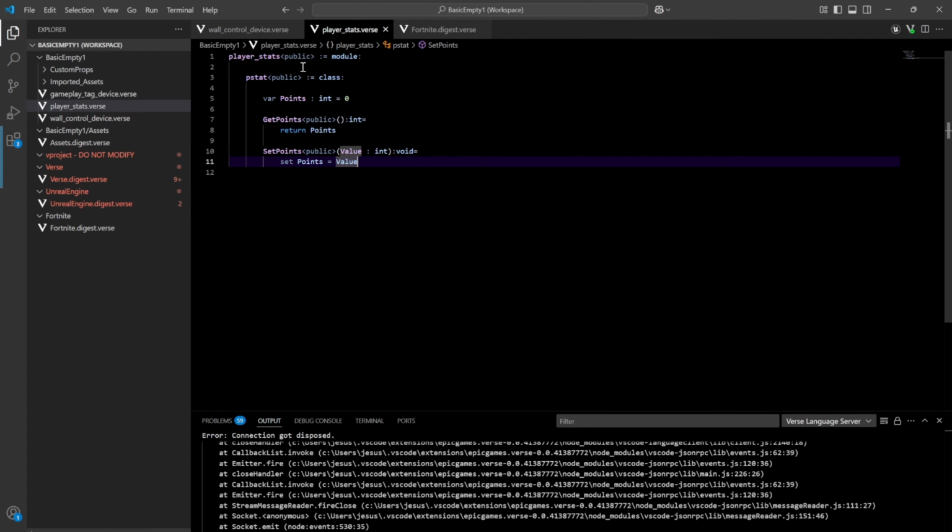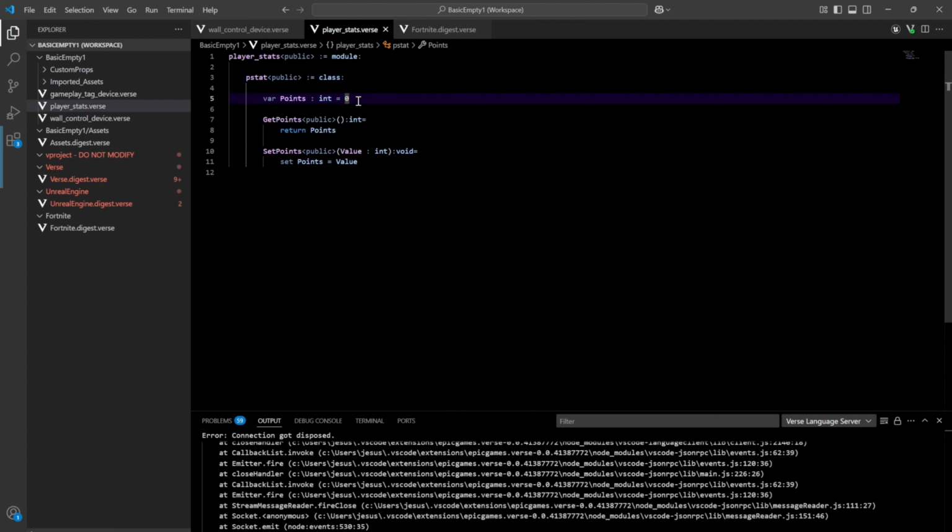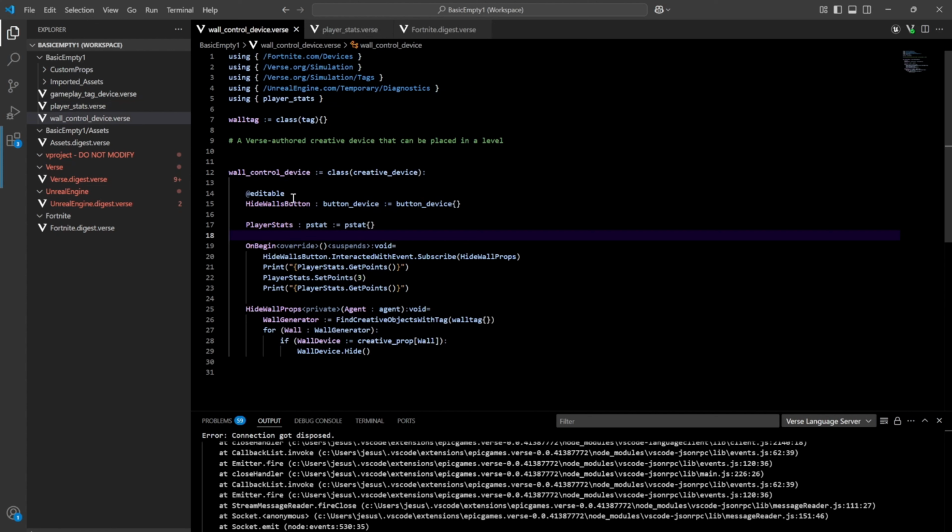Also make sure to know about access specifiers, right? By default, everything is private or internal, and so you need to specify that it's public so that it can be accessed. For instance, this points is still internal or private. It cannot be accessed by an outside class. So the wall control device cannot access the points.